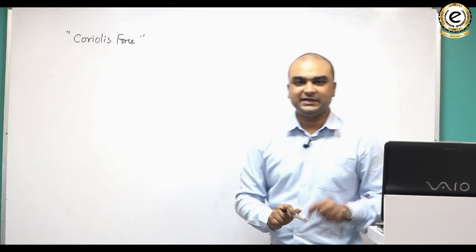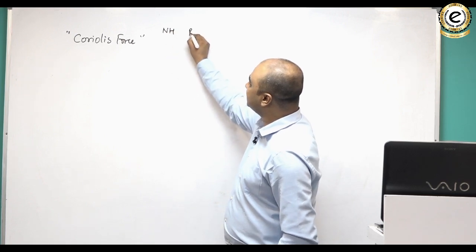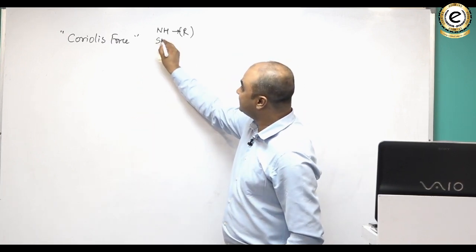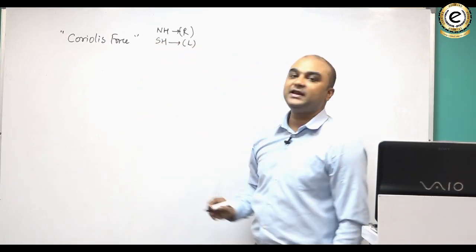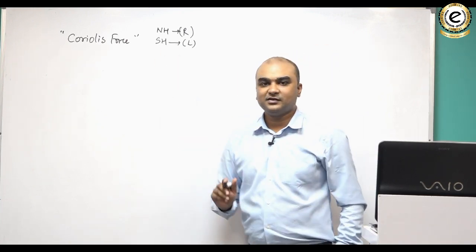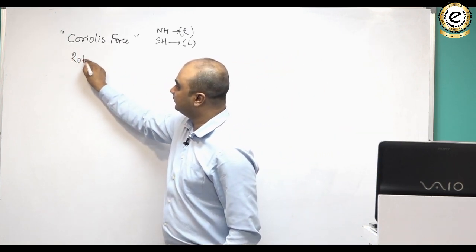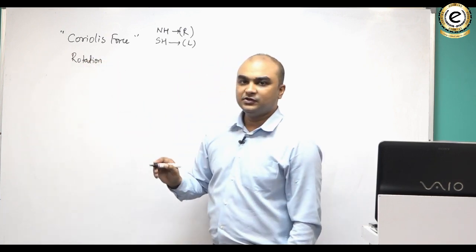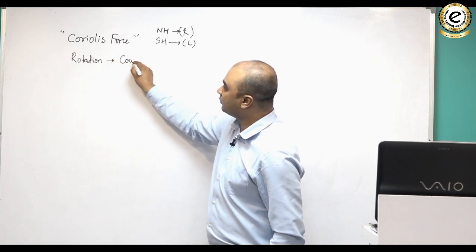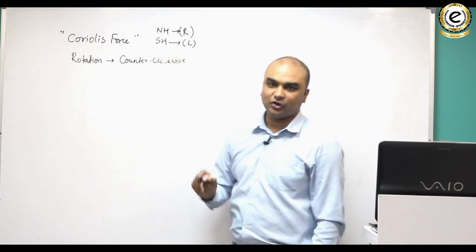Coriolis force is a force because of which in the northern hemisphere things turn towards their right, any moving thing including wind, and in the southern hemisphere things turn towards their left, any moving thing including wind. अब ये क्यों होता है? Remember that when we look at the rotation of the earth from the northern hemisphere's perspective, it is counterclockwise or anti-clockwise.